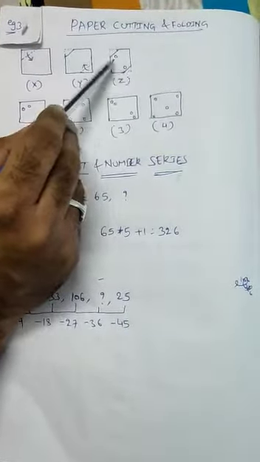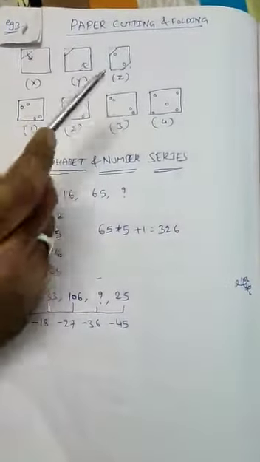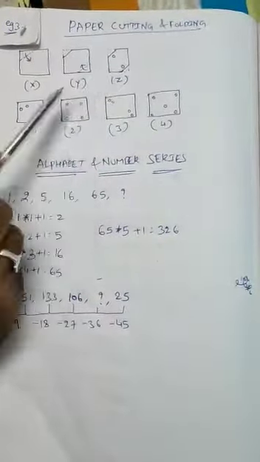That is the paper cutting and folding concept. Paper folding concept, actually. Again I will explain. Wherever they mention dotted lines, that indicates that they folded the paper this side, and again they folded the paper from bottom to up, and they made two holes. Once you open these two folds, the two corners, how will the image be displayed? So obviously this is the answer. Okay, so practice some 3 or 4 questions.